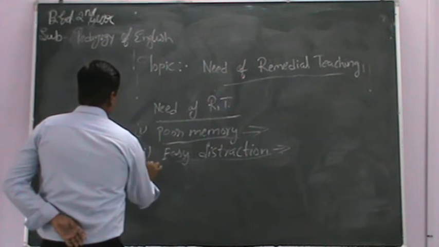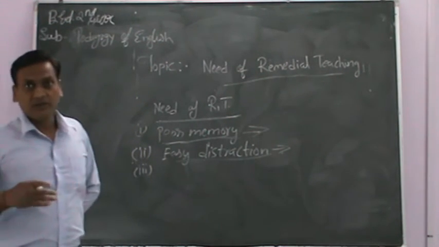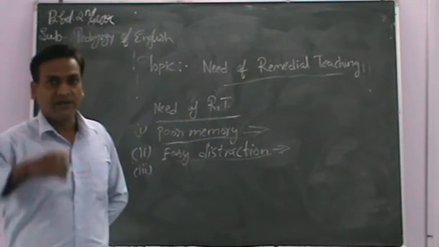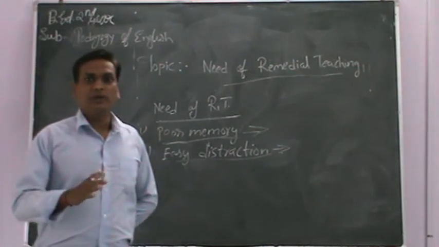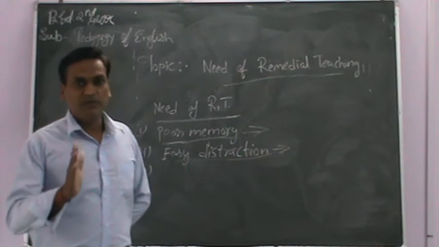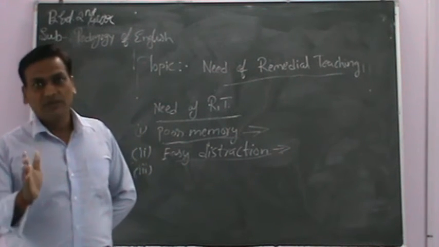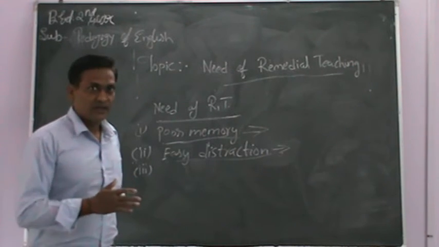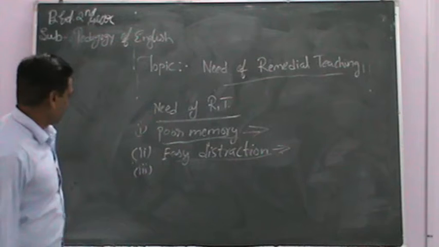That's why remedial teaching is necessary so that it supports the people in learning. The main aim of remedial teaching is only to help the people in learning, so that whatever is taught they should learn and utilize in their future life or future situations.